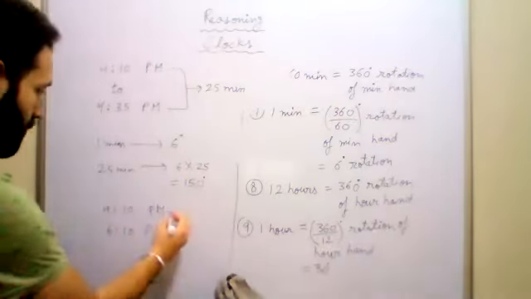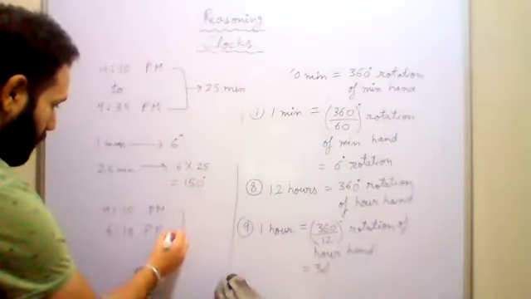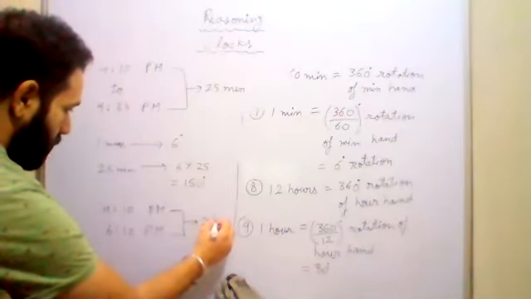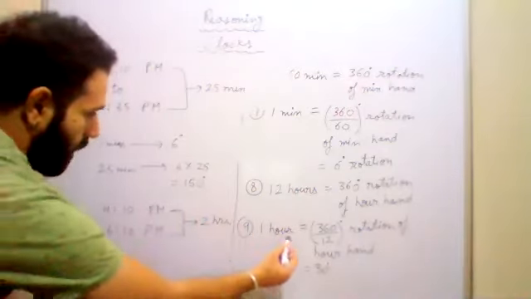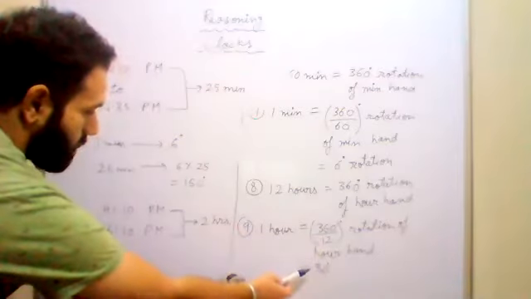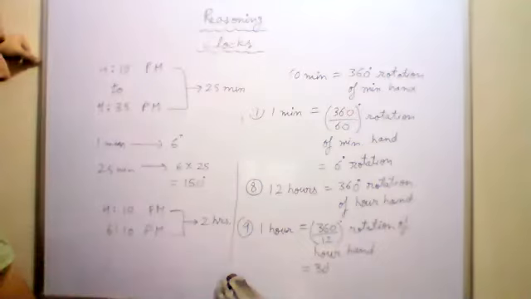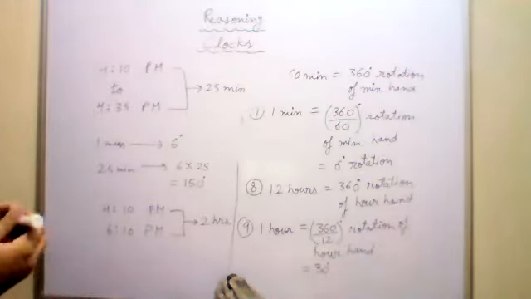And what is the difference between the times here? The difference is 2 hours. So in 1 hour, the angle covered is 30 degrees. What will be the angle covered in 2 hours? 30 multiplied by 2, that is 60 degrees is the right answer.